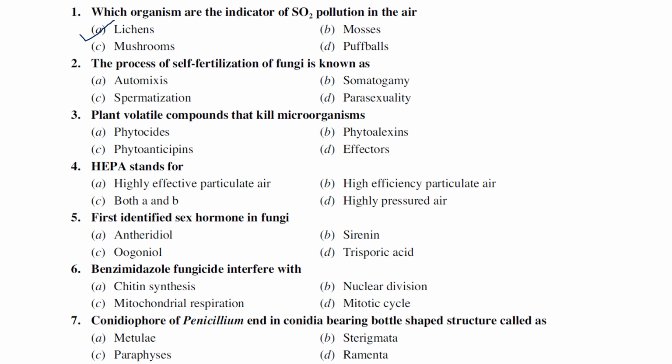In highly polluted areas, we can observe no lichens, since lichens are highly sensitive to pollutants like sulfur dioxide and other pollutants as well. So lichens act as indicator plants for any kind of pollutants.